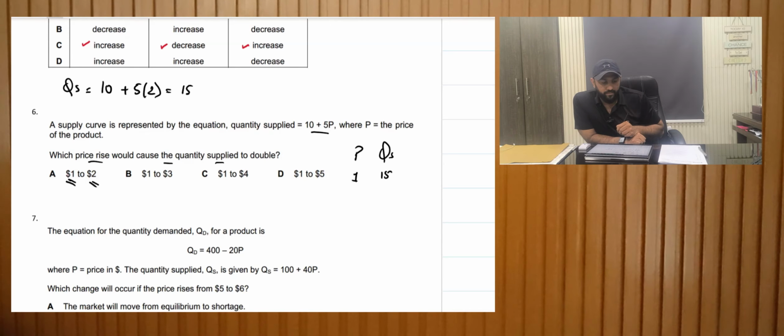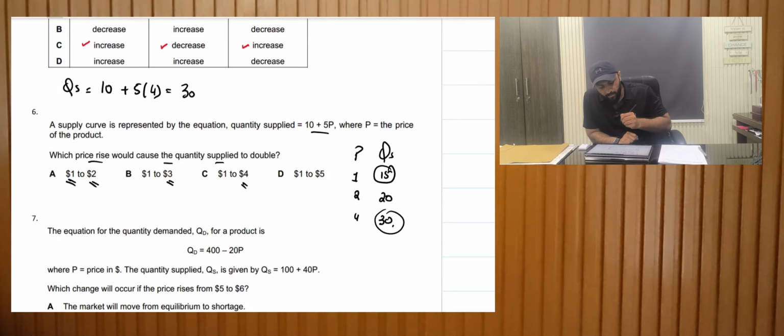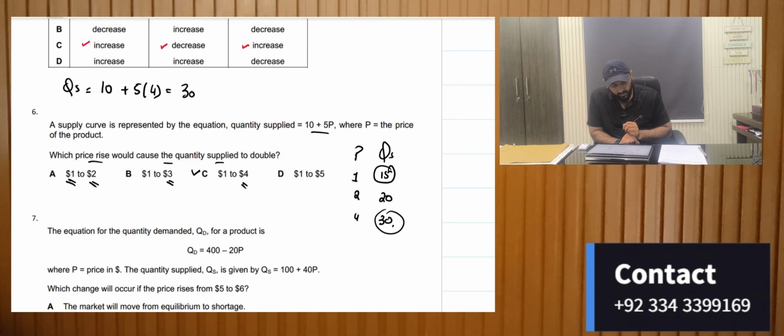And so on and so forth. For the price being 3 and 4, we can calculate it. Let's calculate for price 4. 4 fives are 20 plus 10, 30. So when the price is 4, the quantity supplied is 30. When the price is 1, the quantity supplied is 15, and when the price is 4, the quantity supplied is 30, which means that it has doubled. So if we move the price from 1 to 4, the quantity supplied will double. That is the right answer, which is C.